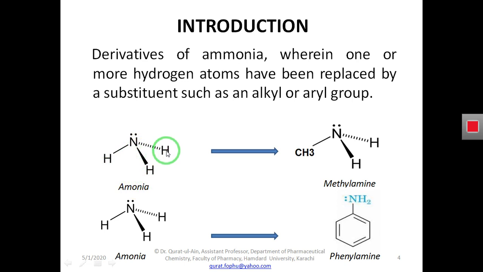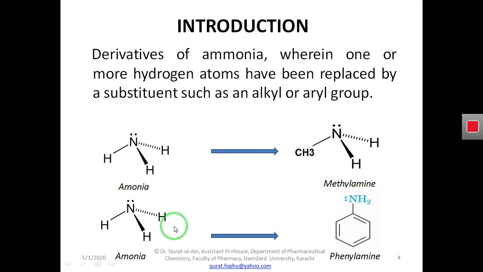If we replace one hydrogen or more hydrogens from this ammonia with an alkyl or aryl group, the product that we will get is an amine. For example, in this case, if we remove one hydrogen atom from this ammonia and substitute an alkyl group, this will be methylamine, and this is a type of amine because it is having a nitrogen atom that is having a lone pair of electrons.